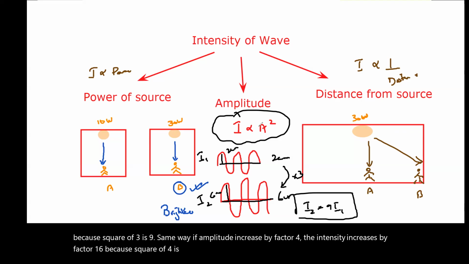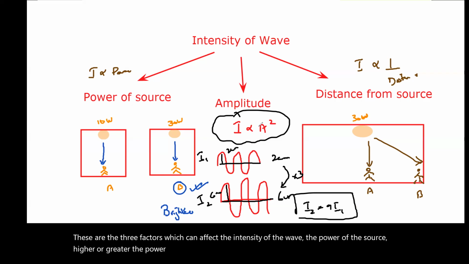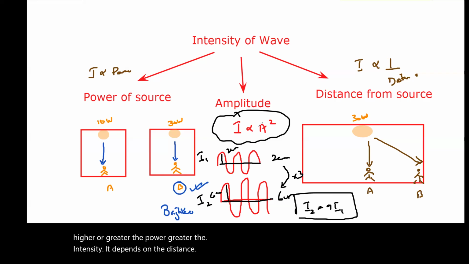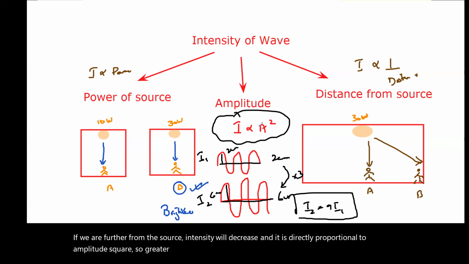So these are the three factors which can affect the intensity of the wave. The power of the source: higher or greater the power, greater the intensity. It depends on the distance. If we are further from the source, the intensity will decrease. And it is directly proportional to amplitude square. So if we double the amplitude, intensity increases 4 times. If we triple the amplitude, intensity will be 9 times.